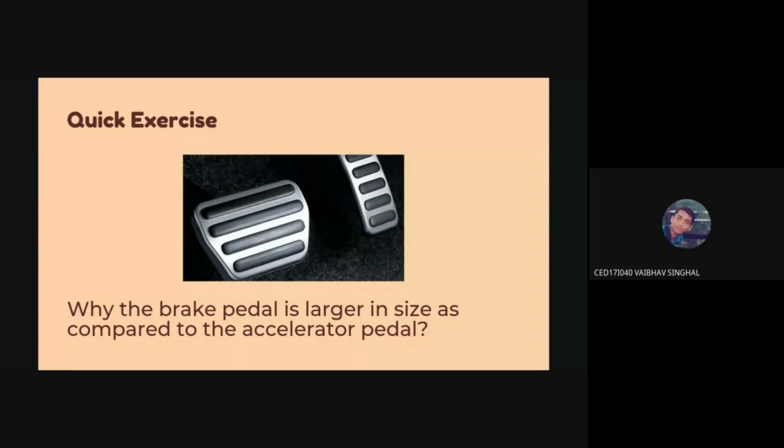Okay, yes, it is. Basically, in case of an emergency, if that area is larger, you can actually press it more easily. So yes, it's safety first, the contact surface area, exactly. The contact area is more, so you can press it easily and even faster. For quick responses, you can press the brake. So that's why it's easy to handle.